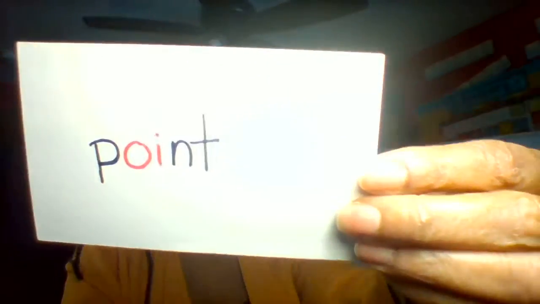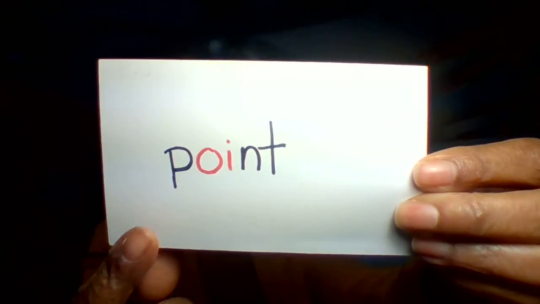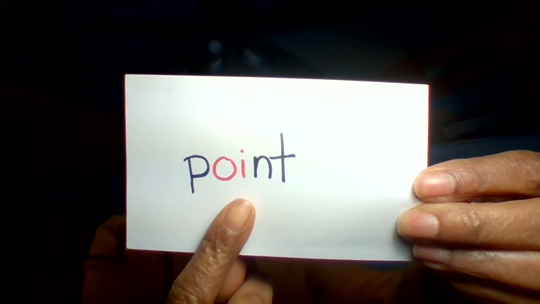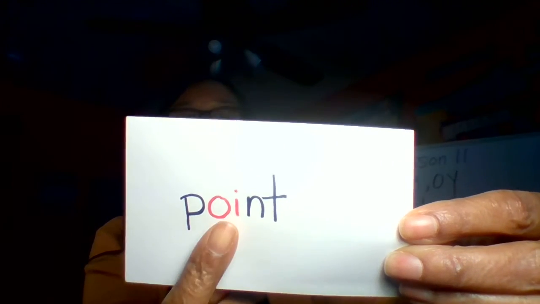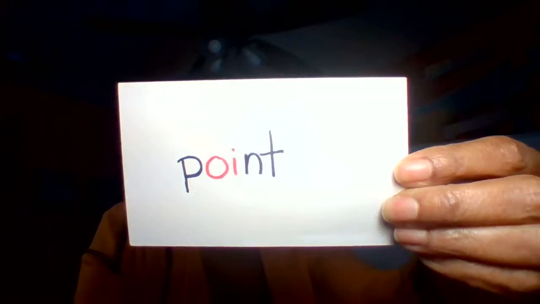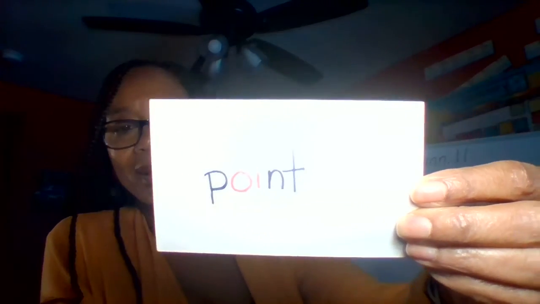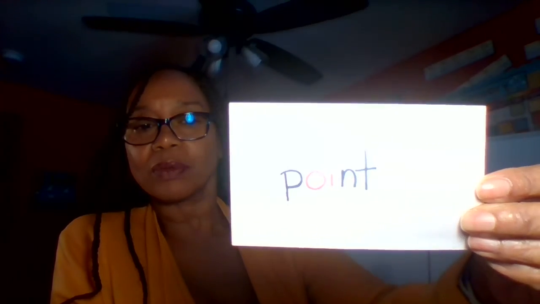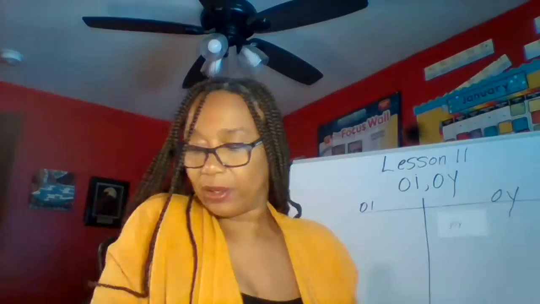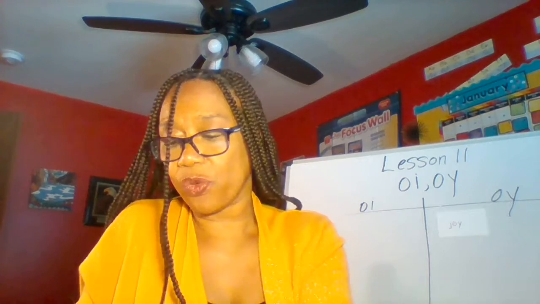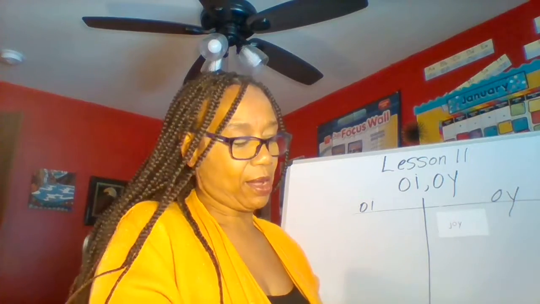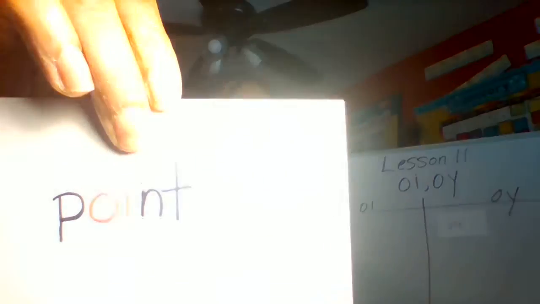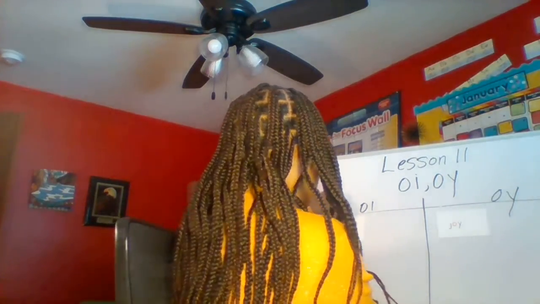Okay, who can read this word for me? Okay, the beginning sound, p. A middle sound, oi, nt, oint, point. Okay, what letters give us the oi sound? That is correct, the OI. So, now we have to look and see where will that go. Okay, here we have OI or OY. Where does point go? Good. I know you know it. It goes under the OI. Point.